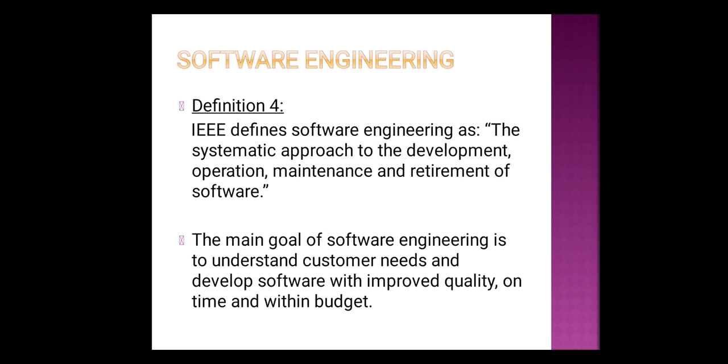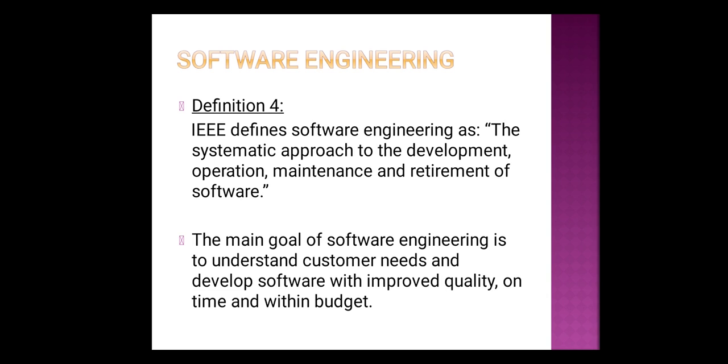So the systematic approach to the development, operation, maintenance and retirement of software. This is the last definition we got for software engineering. We are concentrating on operation, maintenance and retirement of the software. And why do we require software engineering?